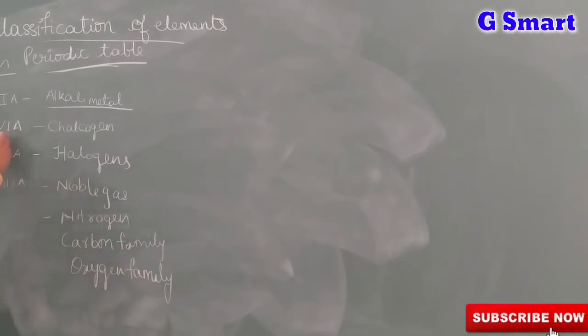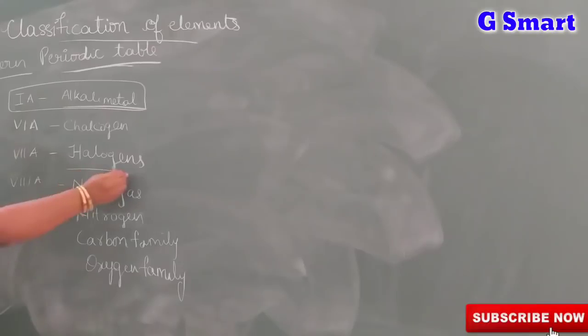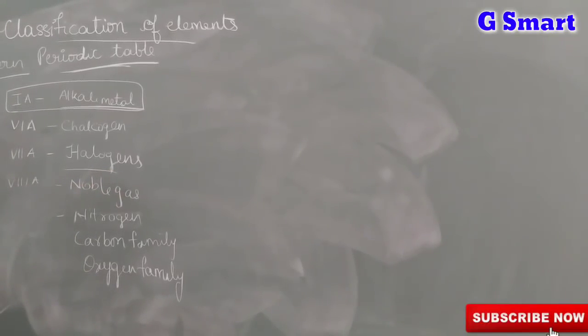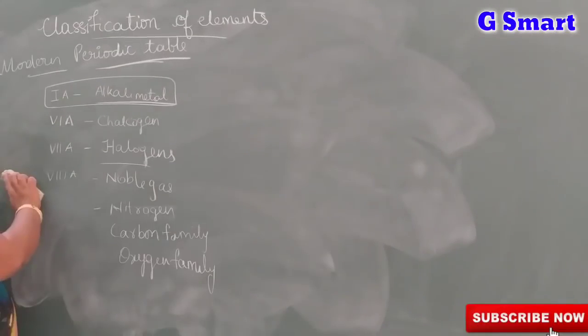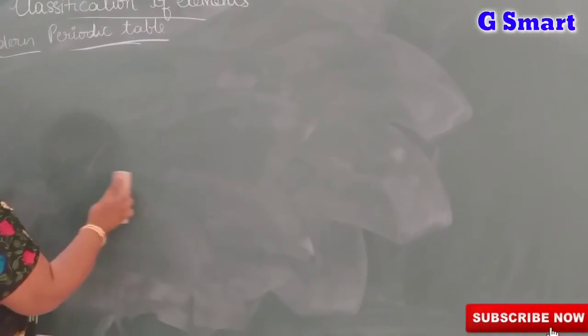Suppose we take alkali metals, 1A group, all are alkali metals, so they all show the same types of properties. Suppose halogens, we are taking 7A group, all the elements in that group will show the same properties. Depending upon the electron configuration, elements are divided into metals, non-metals, and some are metalloids. Metalloids means that they show properties of both metals and non-metals.